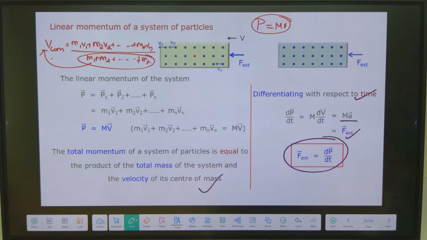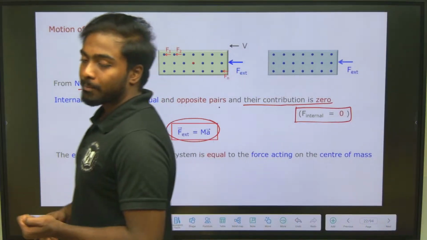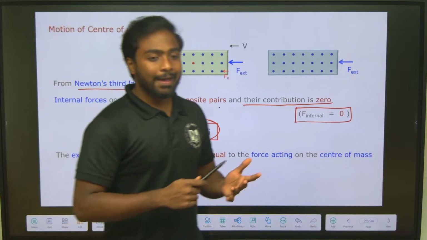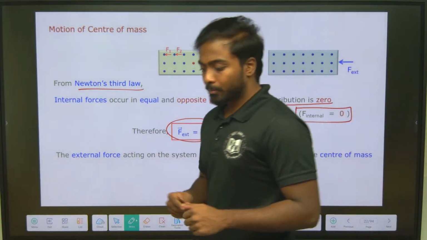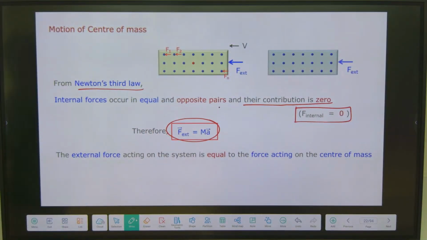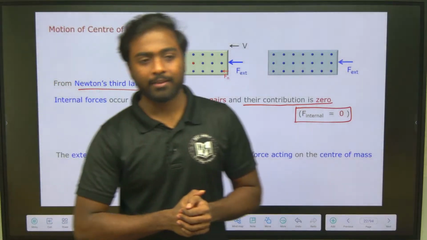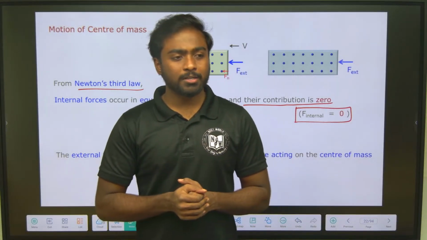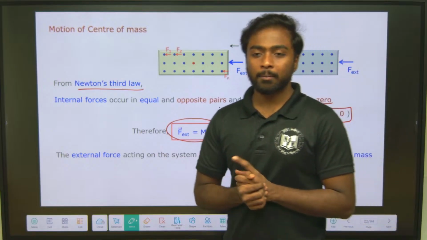I hope it's clear about the motion of center of mass: velocity, acceleration, force and momentum. Based on this, questions can be asked in the EAPCET. With this, I'll end today's session. We will continue with the next topic and see some more questions in the upcoming classes.